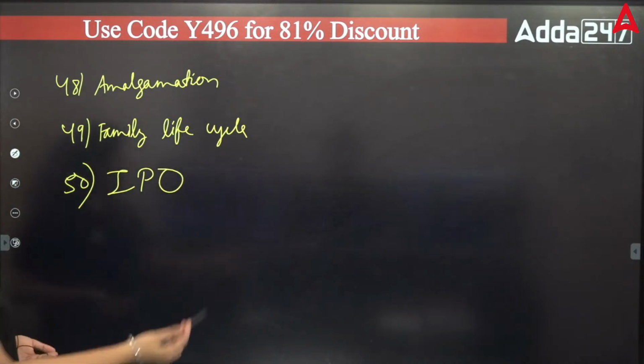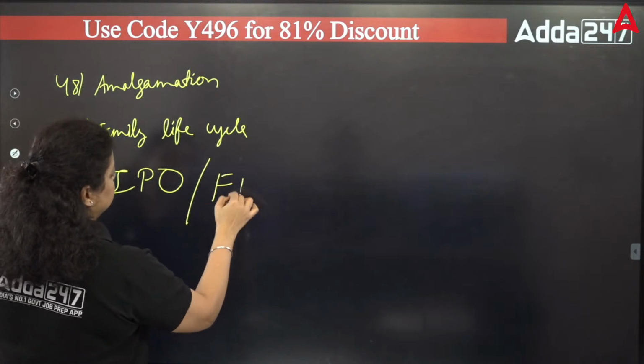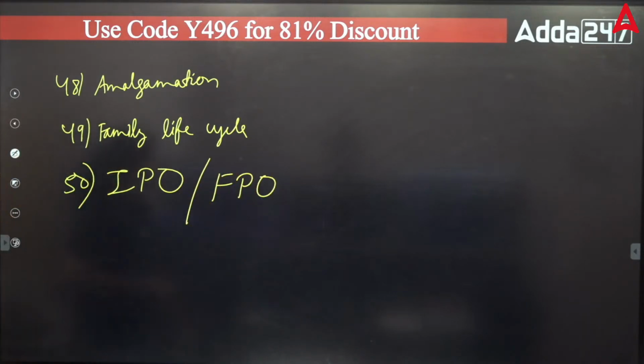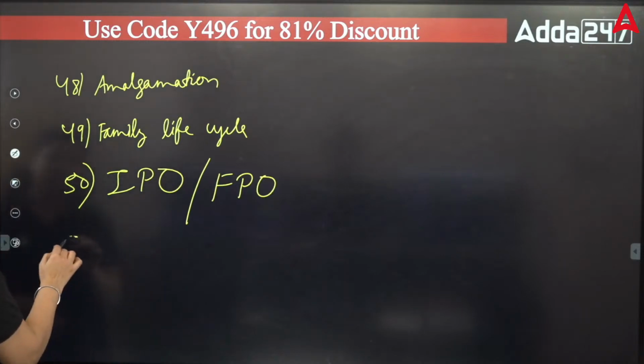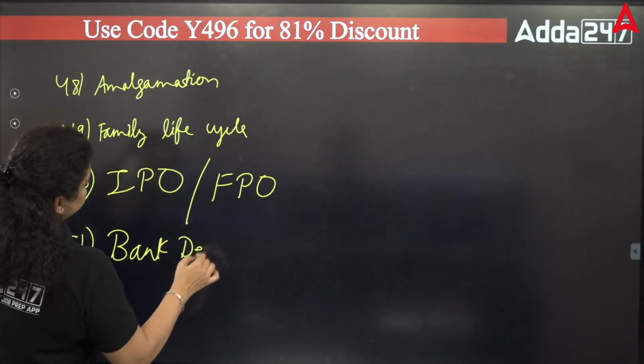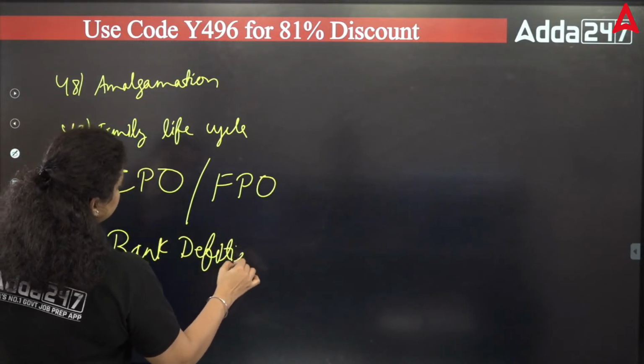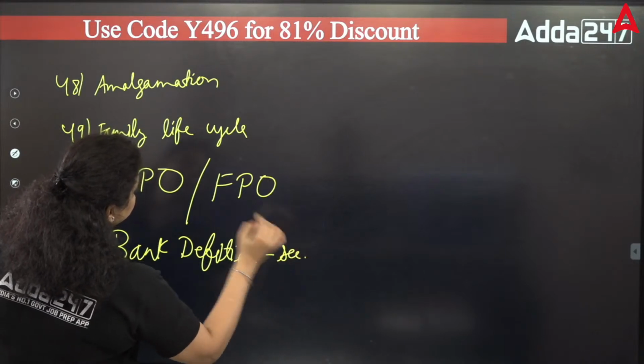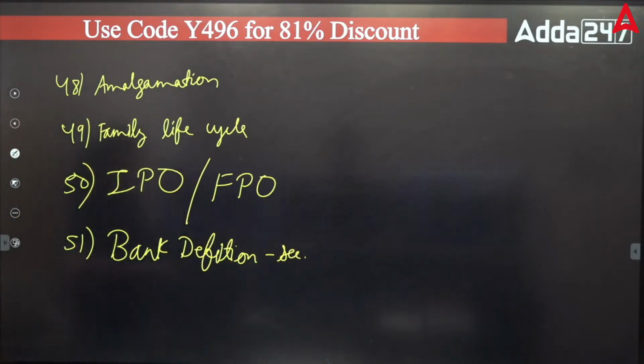FPO or IPO, both were there. Bank definition section they have asked. Bank definition question has been asked in shift 1 also. Under which particular act it has been asked, like the Banking Regulation Act 1949 section 5B.